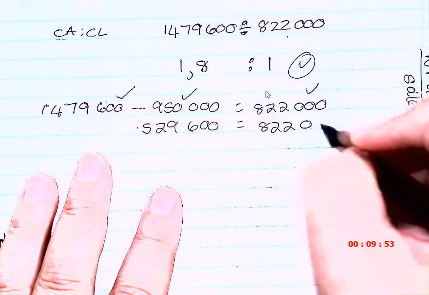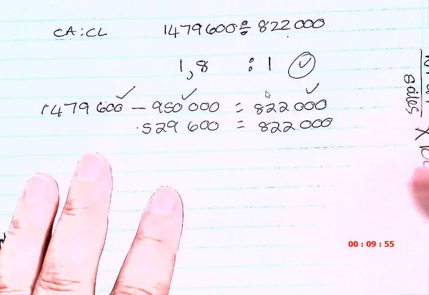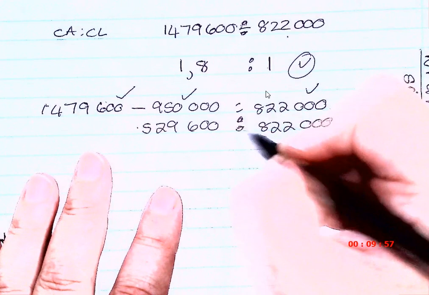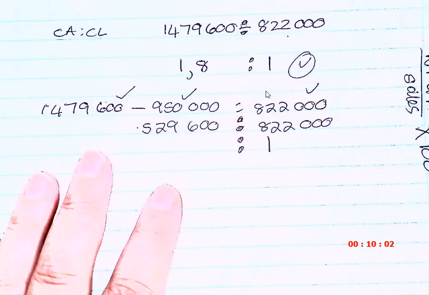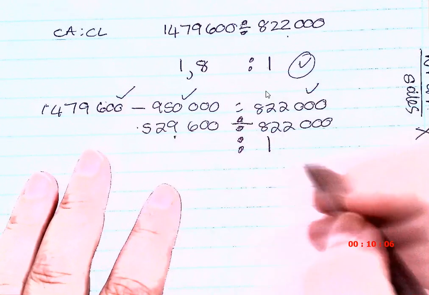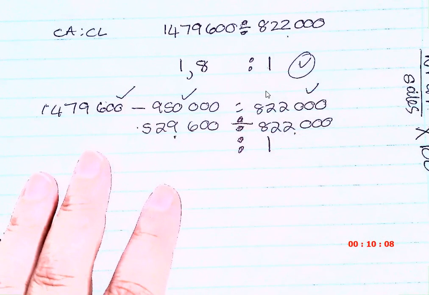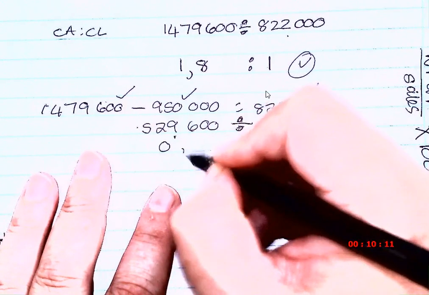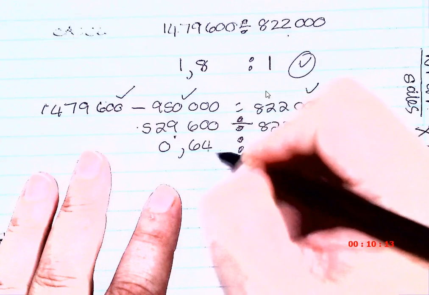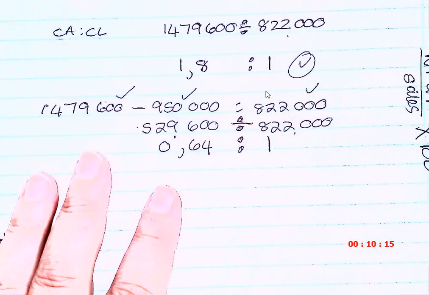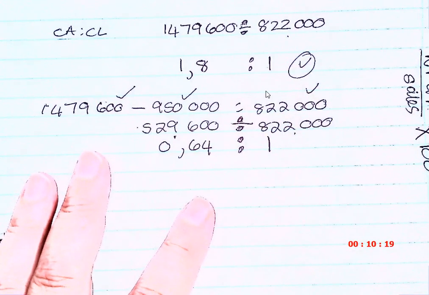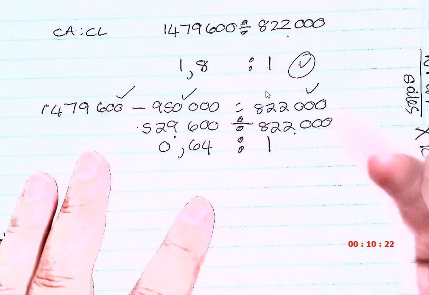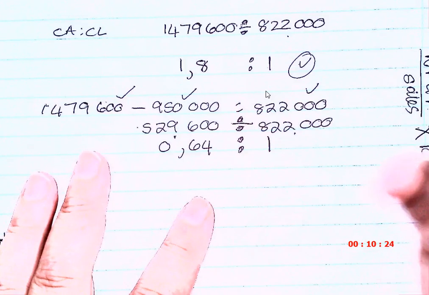2,822,000. So now I know it's something to 1. And I know this is a dividing sign. So 5 to 9 divided by 8 to 2 gives me 0.6442. Okay, just make 2 decimals, because it's cents. Okay? 64 cents. Okay. Now, you guys shop with this. You can do this.